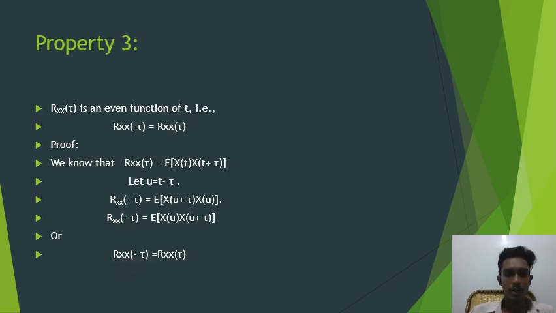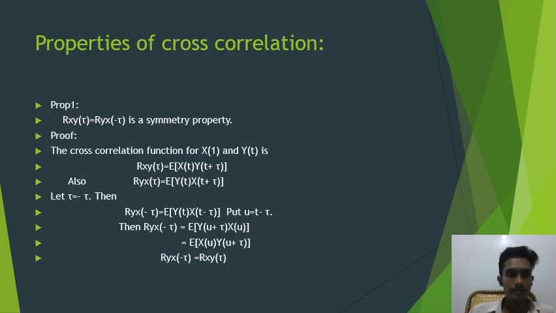Let us also discuss the properties of the cross correlation functions. Rxy of tau is the cross correlation function, and Ryx of minus tau is also a cross correlation function. These two are symmetrical in property.